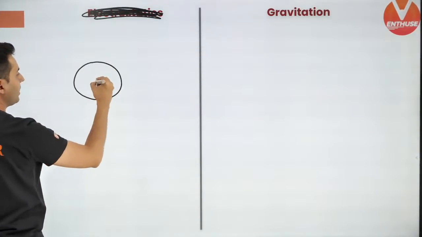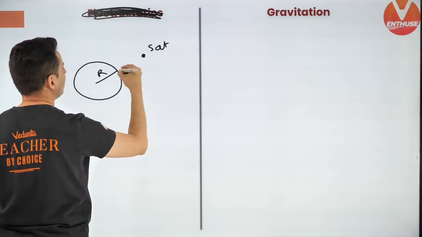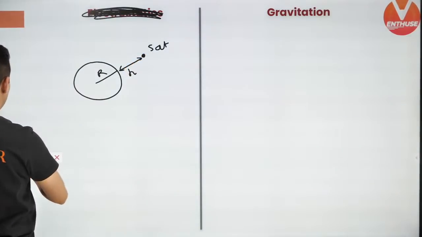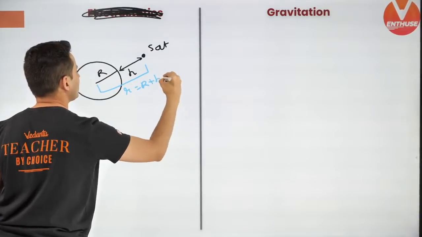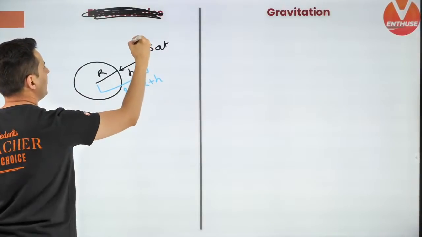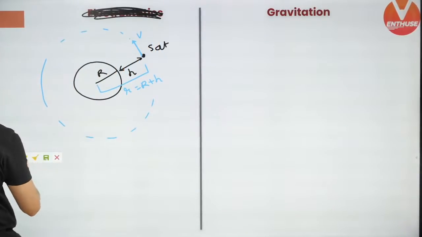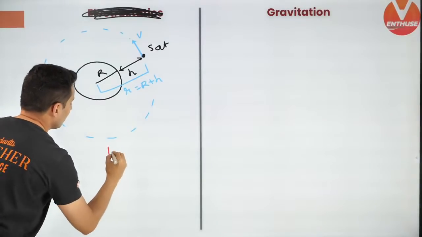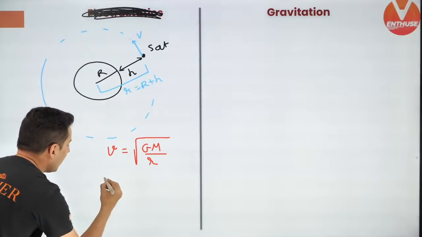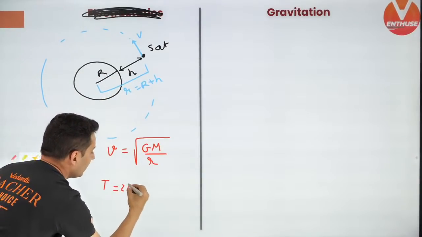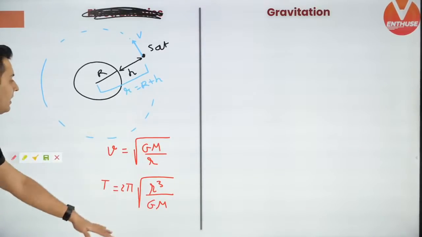First up, if this is the Earth and there is a satellite, and this is height h, then you can say this total thing is r, which is R plus h. Then that satellite is going to have some speed and it is going to go in an orbit. It will have some time period, etc. So first up, velocity is root of GM by small r, and time period is 2 pi root of small r cube by GM. This is the satellite formula.